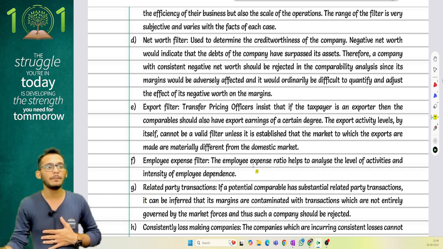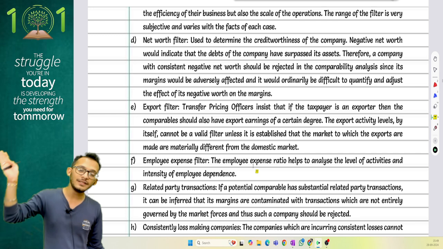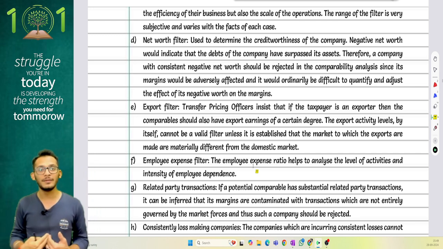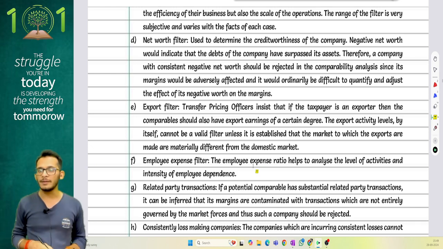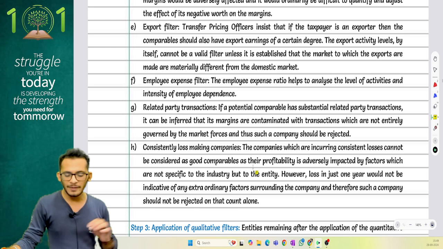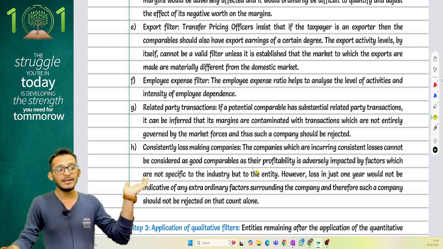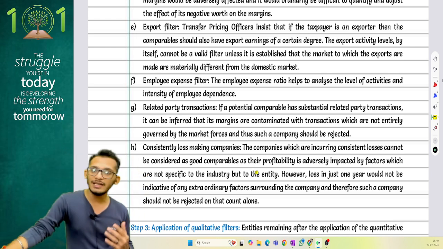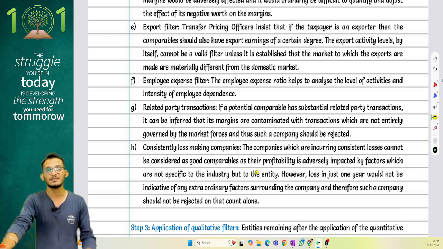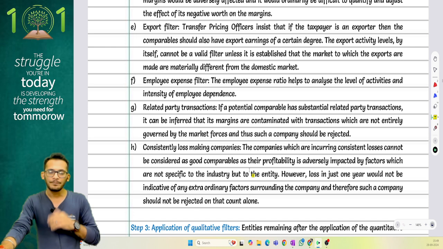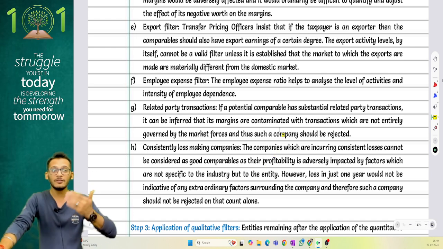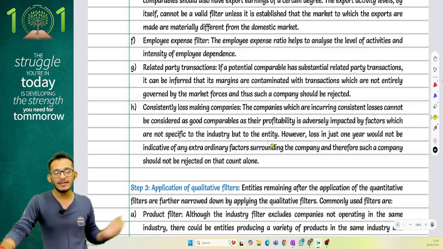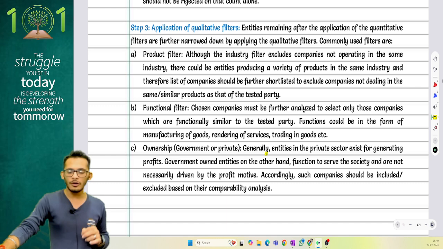Export filter. If my company is fully into exports and the other company is not, it does not make a suitable basis. If the other company is completely into exports and I'm not, there can be a difference in pricing. Take that into consideration. Then the employee and expense filters. If the other entity is completely into related party transactions, then definitely that entity should not be taken because it is itself already under TP scrutiny. When they are themselves under TP scrutiny, I cannot use them as a basis because they are being questioned right now. And then if the other company is consistently making losses, look at all those filters.